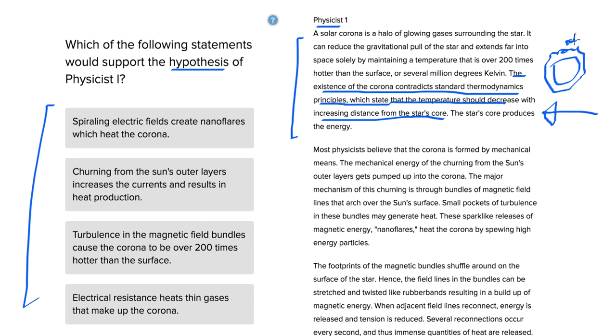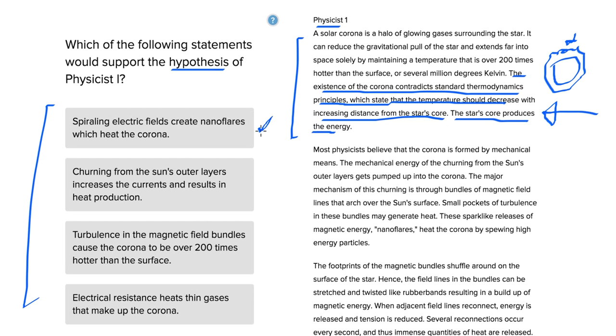So we want to find something that contradicts the idea, as it's reworded in the very last sentence, that the star's core produces the energy and is therefore hotter. Spiraling electric fields create nanoflares which heat the corona. So this looks really good.